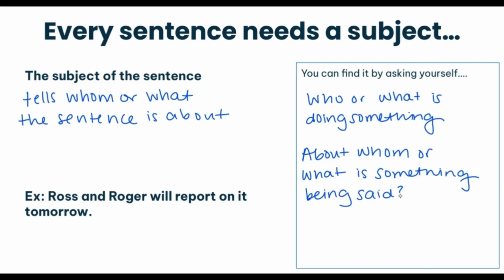We're going to be using this example sentence to find both the subject and the verb, so make sure you have this written down in your notebook, and let's take a look at it together. Ross and Roger will report on it tomorrow. So I'm going to ask myself, who or what is doing something? Well, Ross and Roger are the ones that are reporting on it. So I know that my subject, and I'm going to box that in, is Ross and Roger.